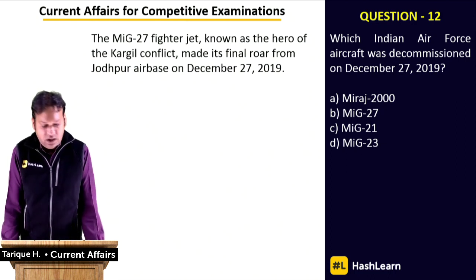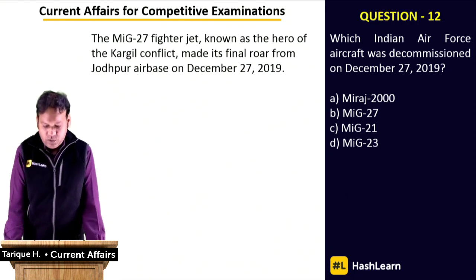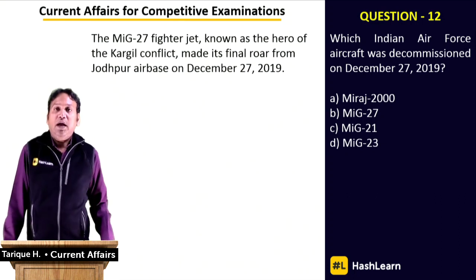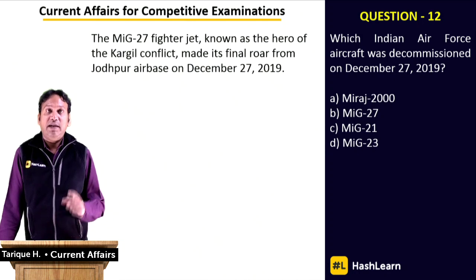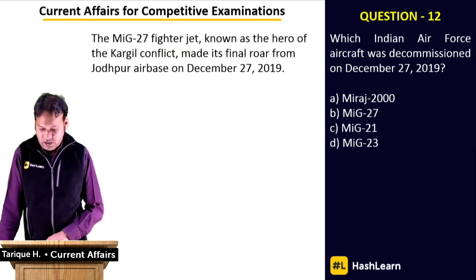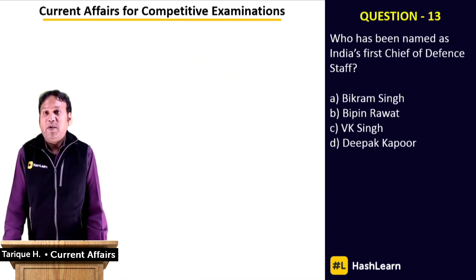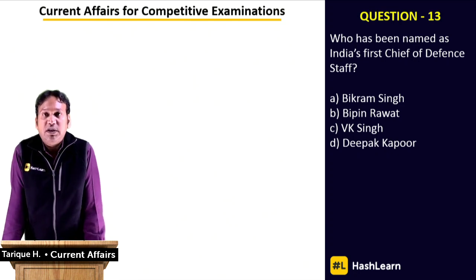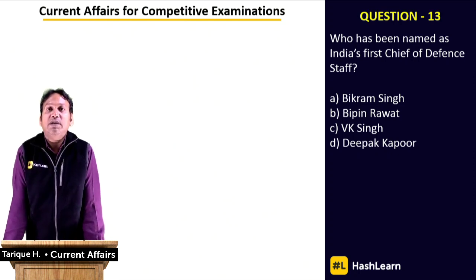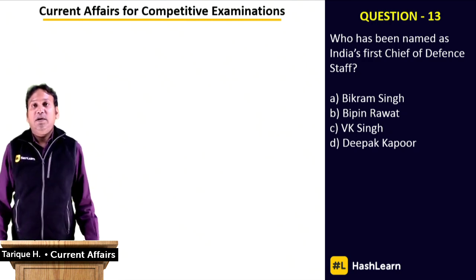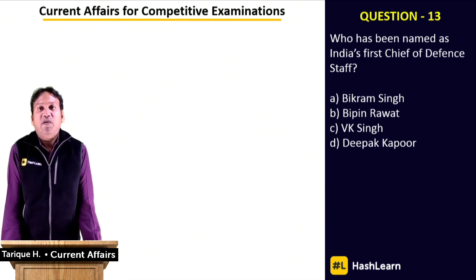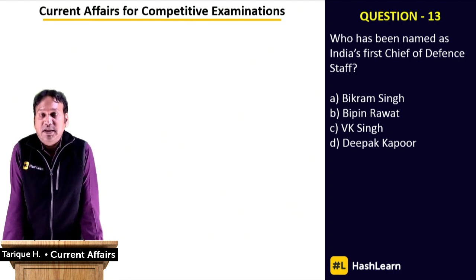Correct answer to question 12 is B, MiG-27. Okay, from which air base it took its last flight? The answer is Jodhpur Air Base. Question 12, the correct answer is B, that is MiG-27. Let's move on to question number 13, and you can see what the question is about. A very, very important question, and I'm sure you must have read about this. It was on the front page of all the newspapers, and it had huge screen time in most of the national news channels in India.